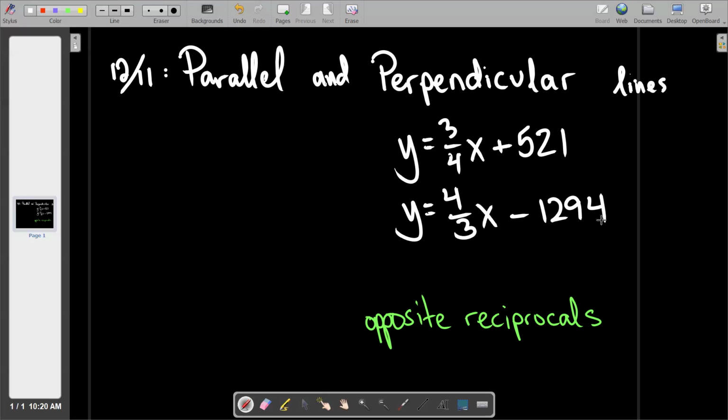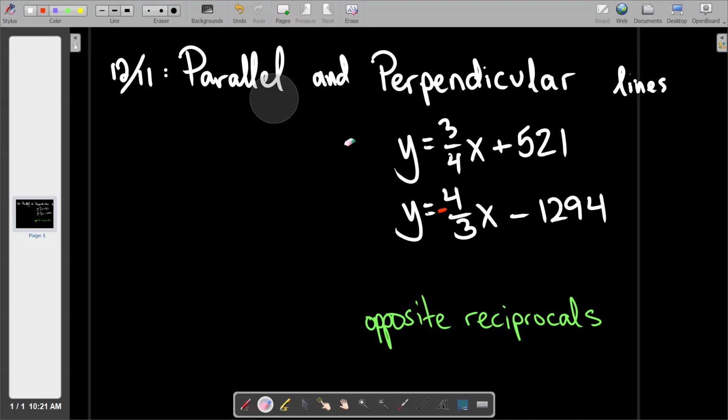It's not enough. When we talk about opposite reciprocals, the reason I put two words on the board is because I need them both. Being reciprocals is not enough. One being positive, one being negative is not enough. It has to follow both rules. They have to flip and switch sides. So if I had wanted you to say yes, then I could have put a negative on this 4/3, and then you would have said, yeah, those are perpendicular lines.